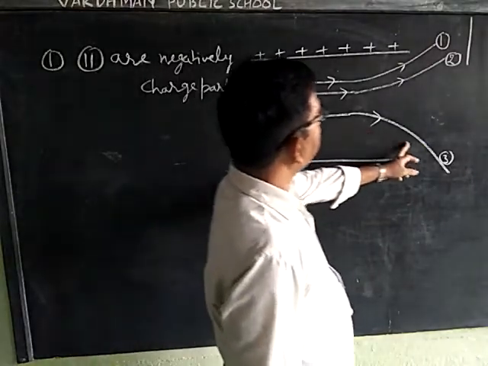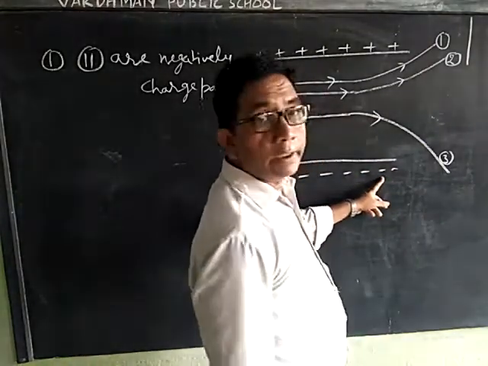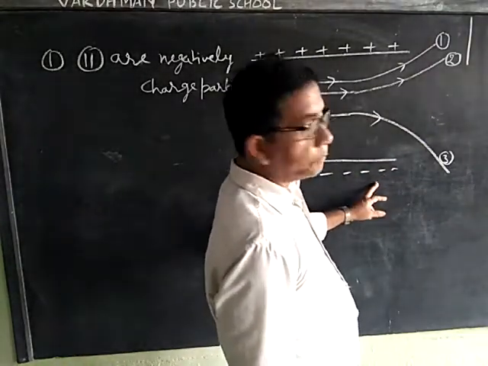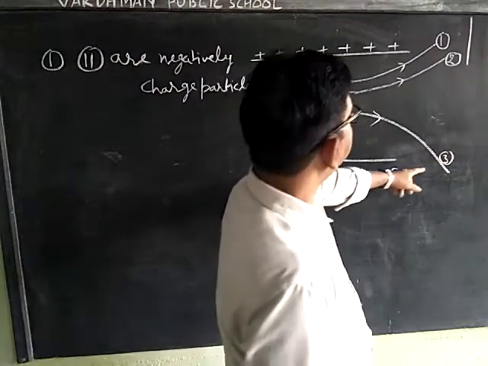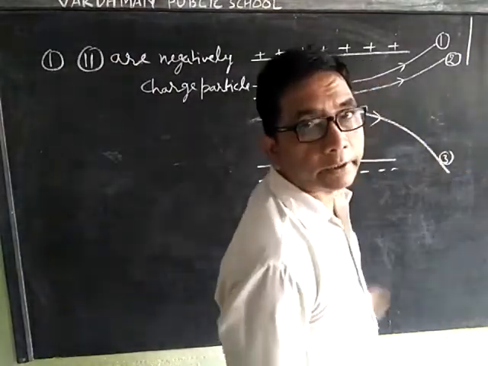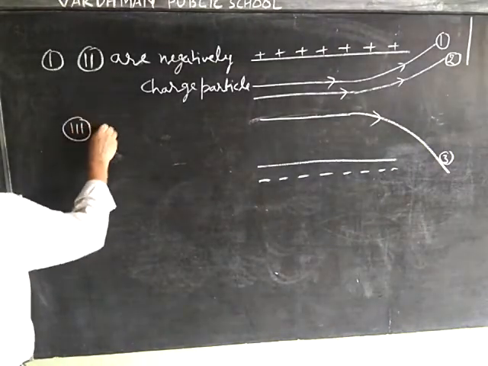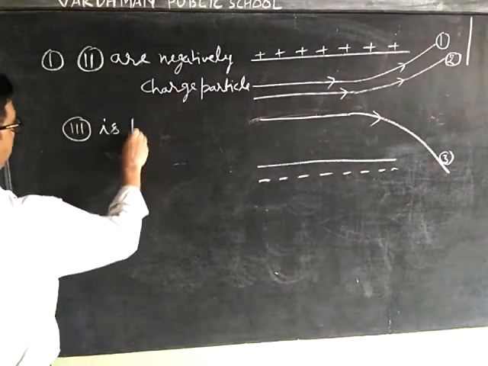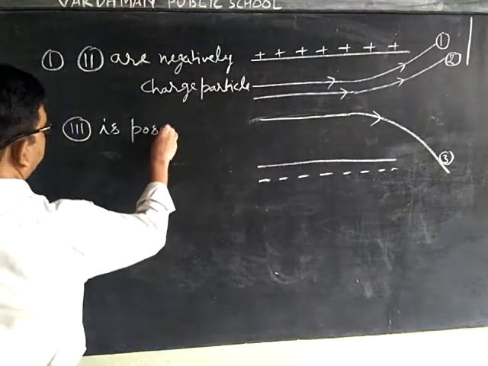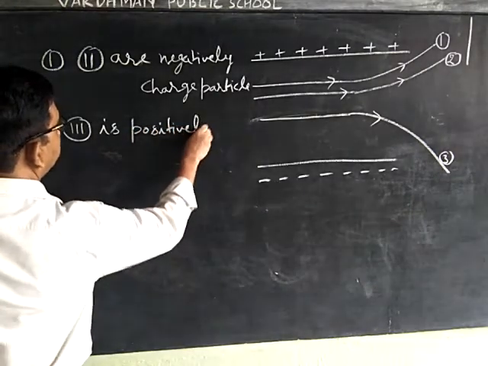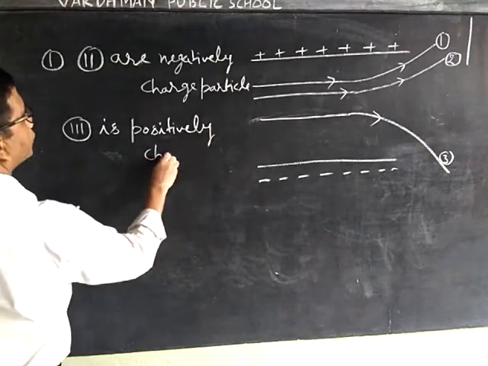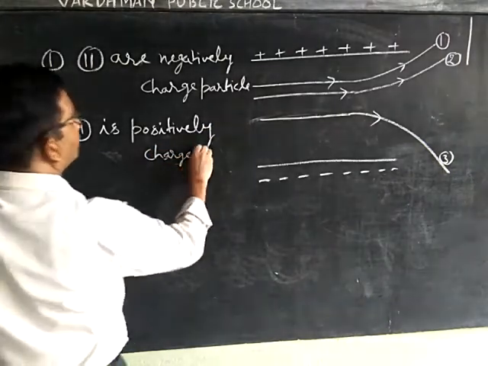The third charged particle is deflected towards the negative plate, so it is a positively charged particle.